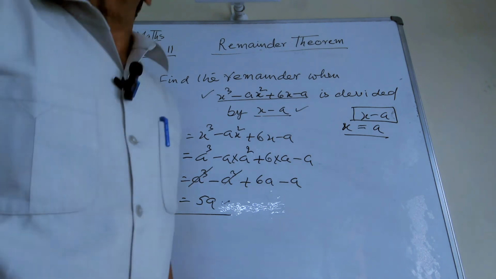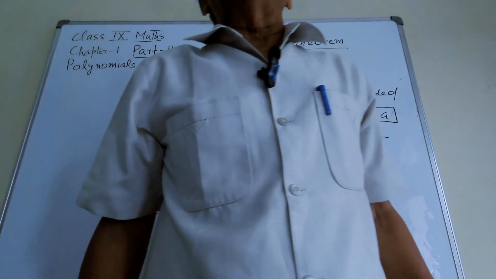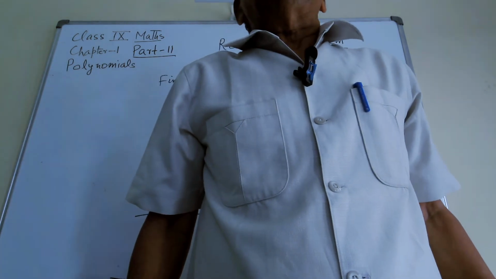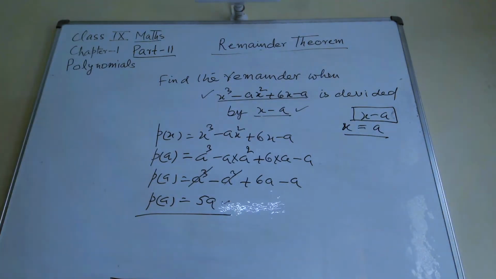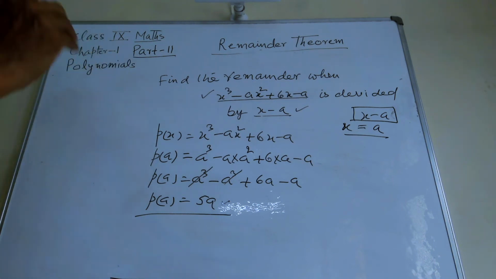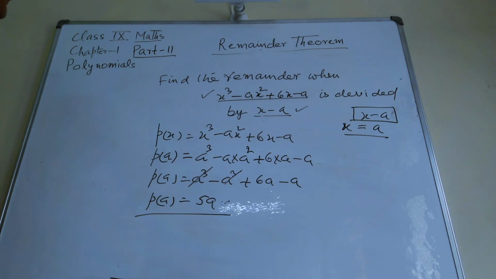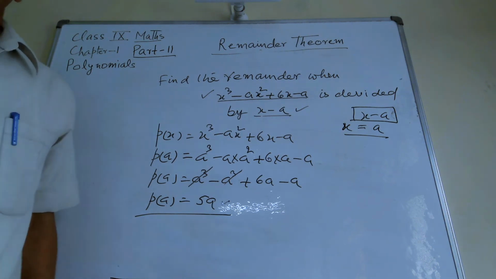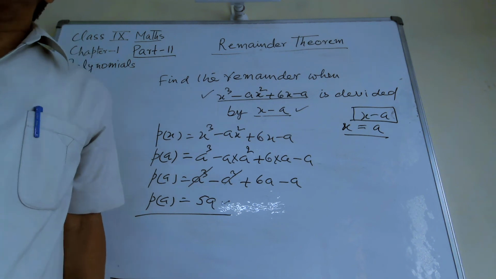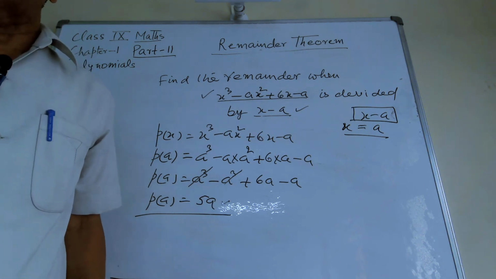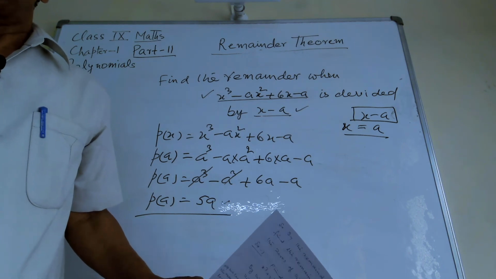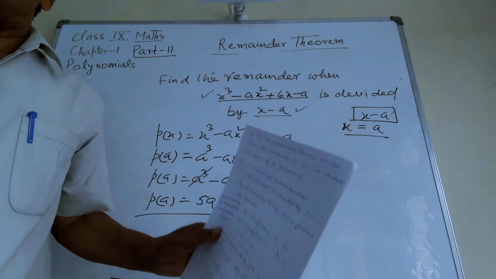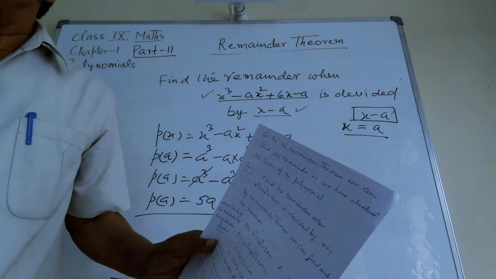So with the help of the remainder theorem, you can check two things. And I think this concept of the remainder theorem is clear to you. With the help of the remainder theorem or also with the help of the long division method, you can check the remainder, whether your answer is right or wrong.